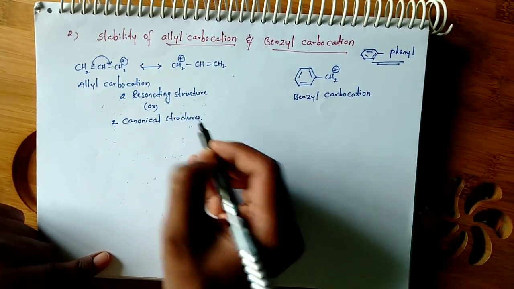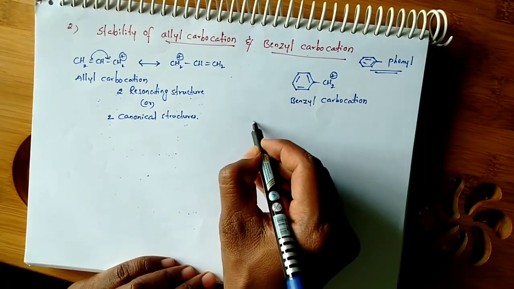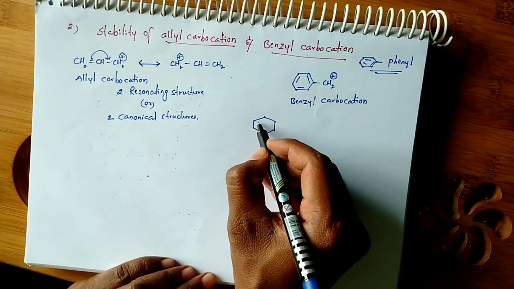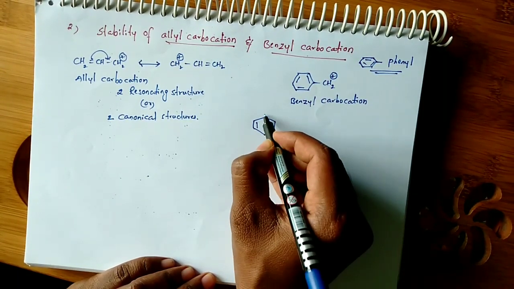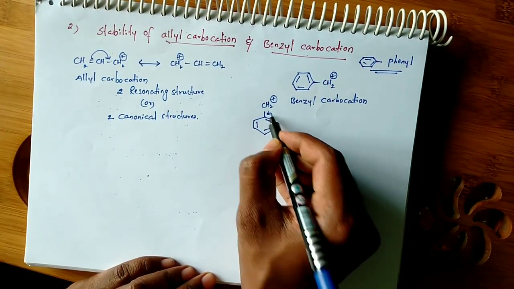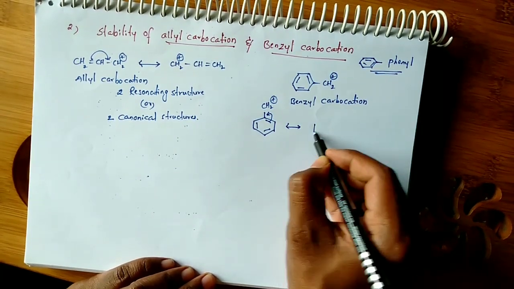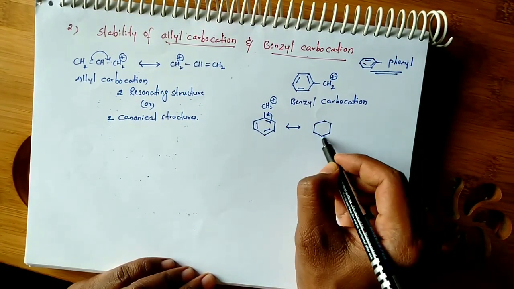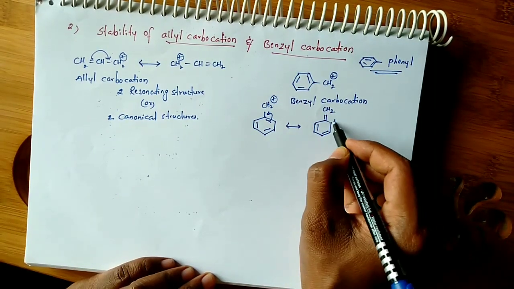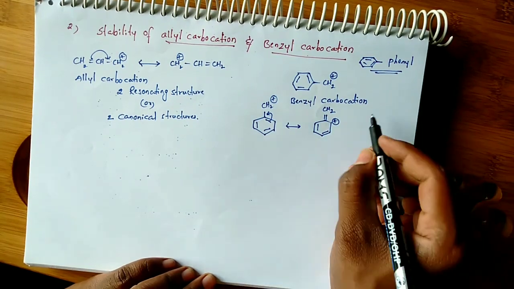But if you see in benzyl carbocation, you can observe there are more canonical structures. This is benzyl carbocation. If these pi electrons shift onto between these two carbons, then you can write the structure like this, and the positive charge appears on this carbon because electron deficiency is created on this carbon.